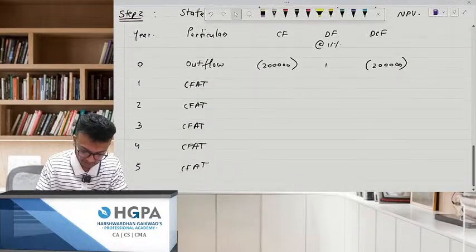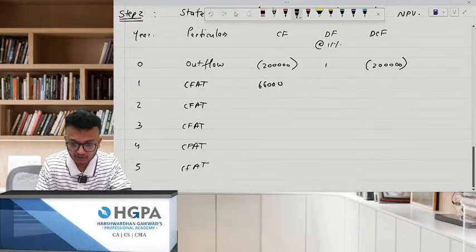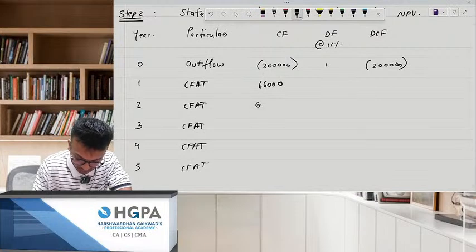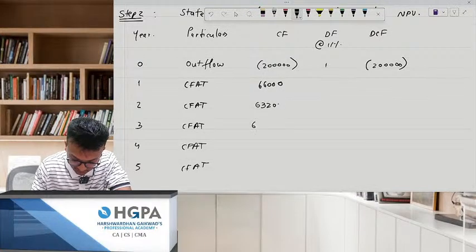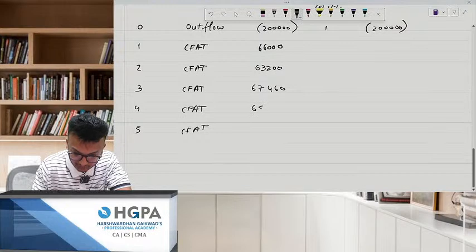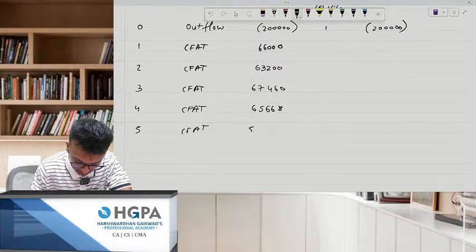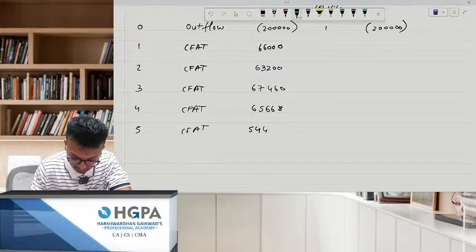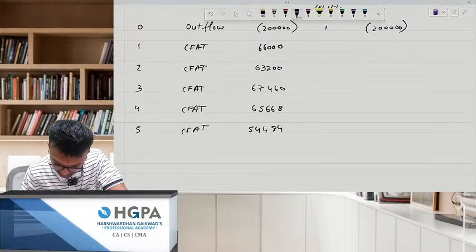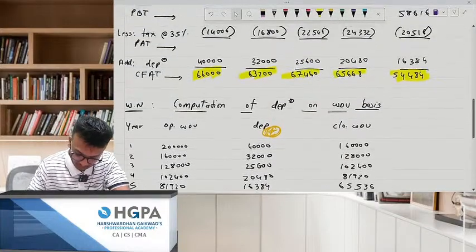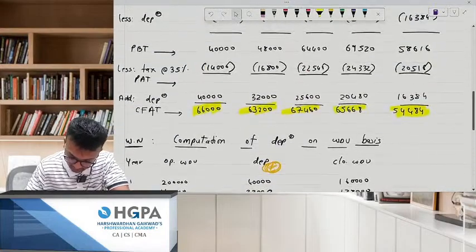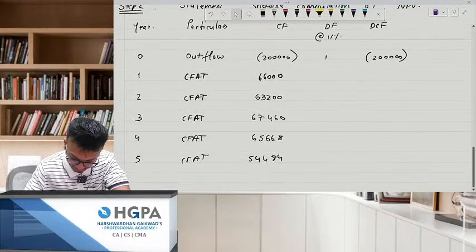66,000. Next you have 63,200. Next you have 67,460. Next you have 65,668. Next you have 54,484. One second, let me check the figures. Am I writing it right? 65,668. Yes, 67,460. Yeah, all the figures are right.